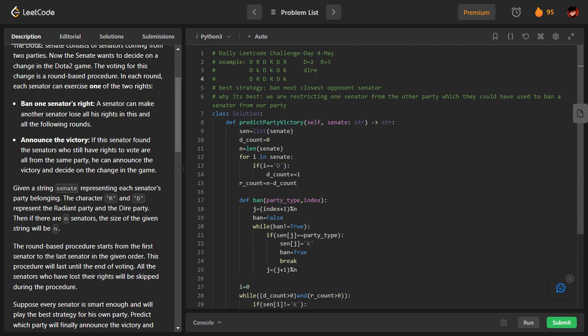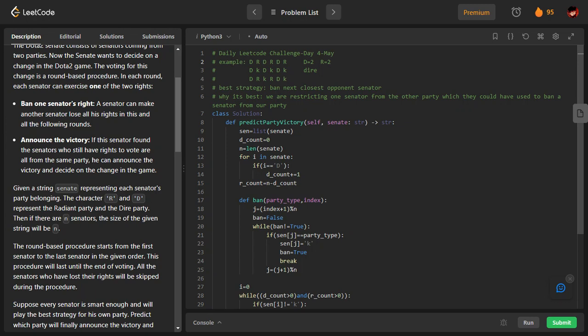See, I am at this R. D got processed. What did D do? It banned this R. The R here got banned. Now I am at this R. I have to ban someone. What will I do? I will ban this D. So D got reduced. Both of them got reduced now. R was reduced previously and D got reduced now.